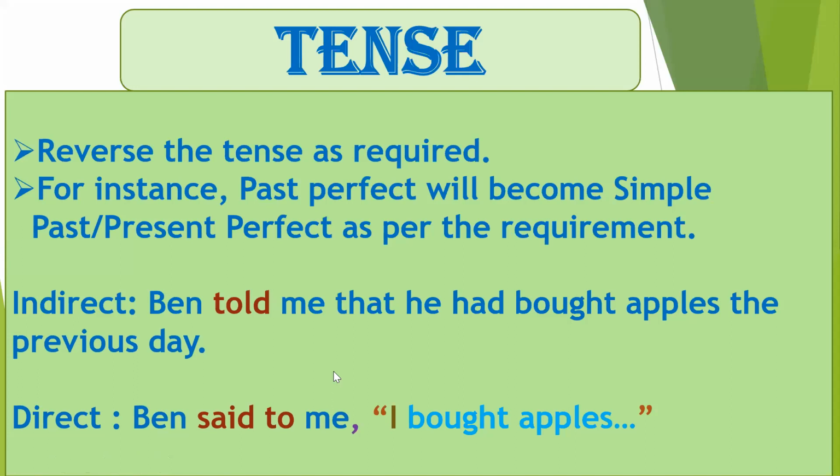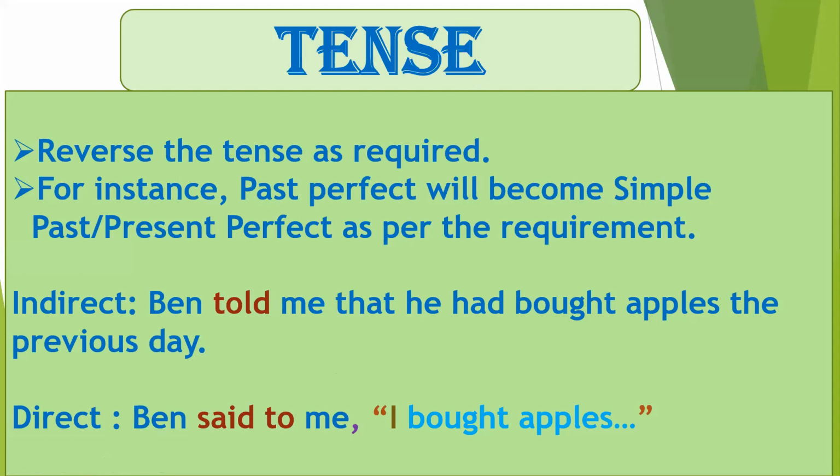Now come to the tenses. So all of you will reverse the tense as required. All the tense rules which you had studied: the simple present becomes the simple past, the present continuous becomes the past continuous, the present perfect becomes the past perfect, the present perfect continuous becomes the past perfect continuous, simple past becomes past perfect.